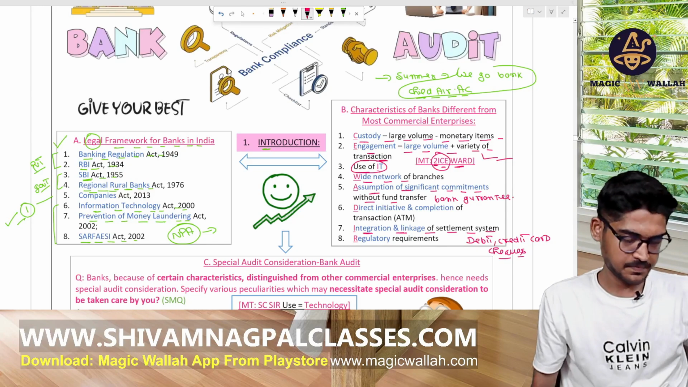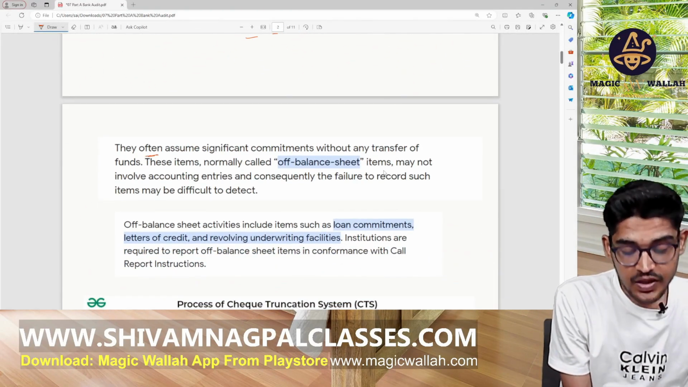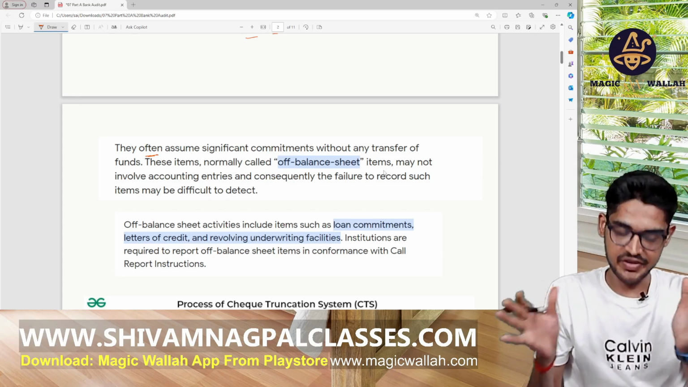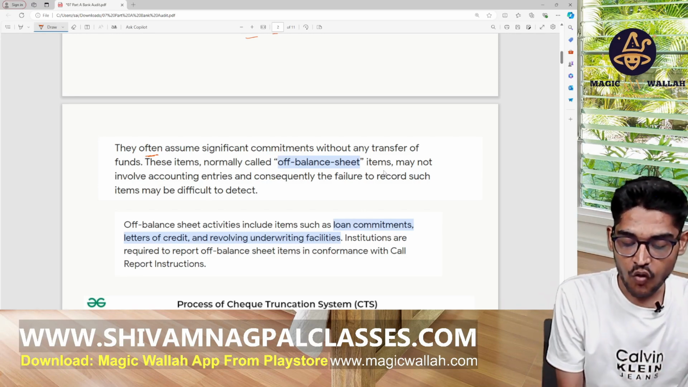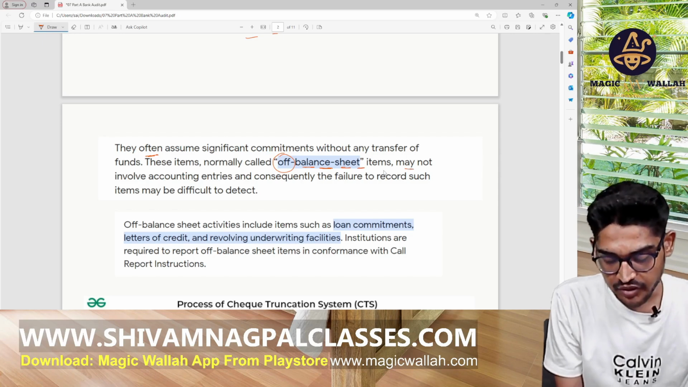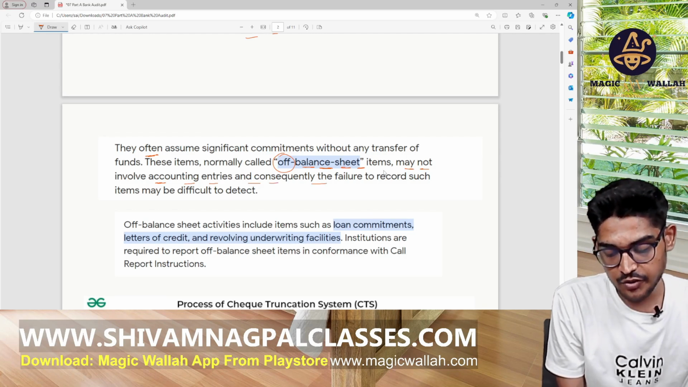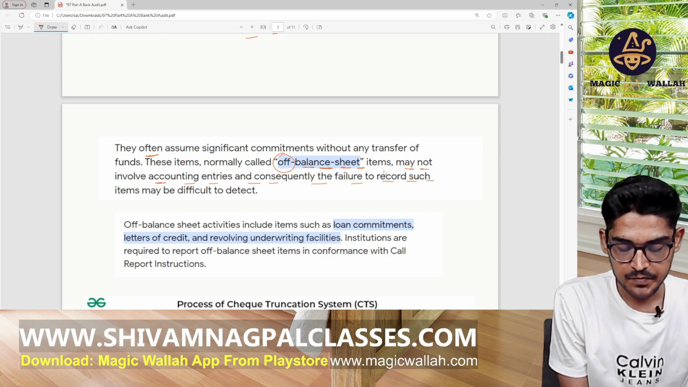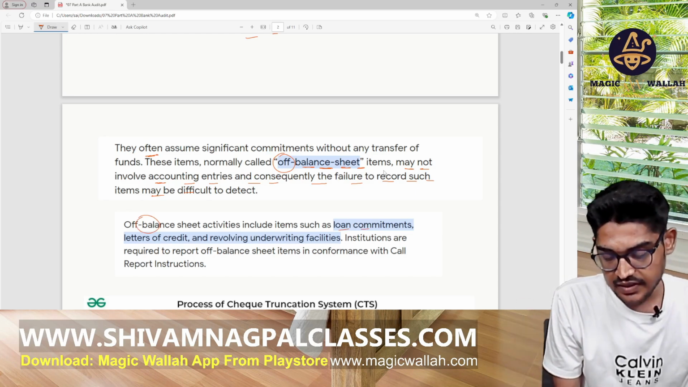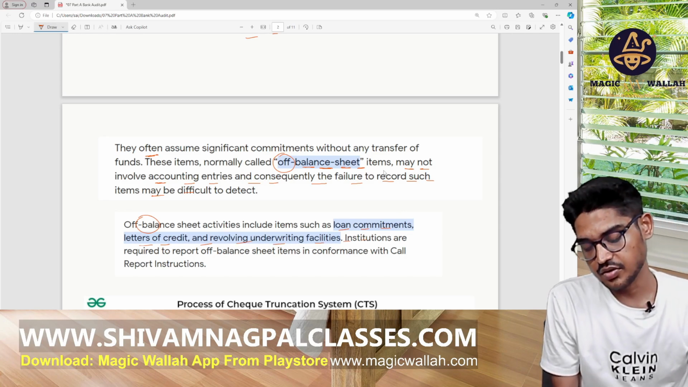See there. They often assume significant commitments without any transfer of fund. These items are normally called off balance sheet items. इसको हम off balance sheet item बोलते हैं. That may not involve accounting entries, and consequently the failure to record such items may be difficult to detect. So these are off balance sheet items like guarantee given by the bank, loan commitment, letter of credit, or underwriting facilities.